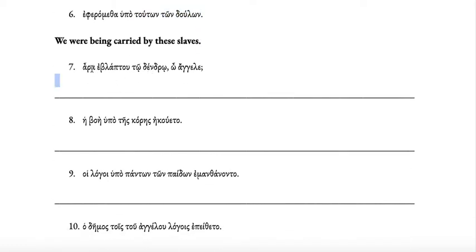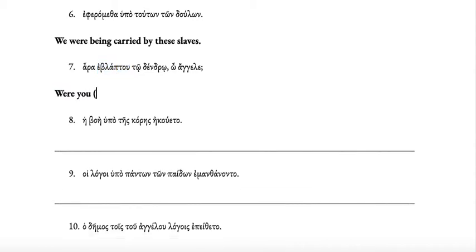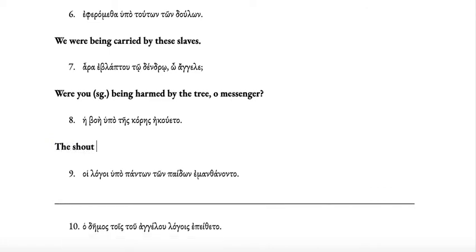Okay, in number 7, ara makes it a question. Now, eblapteu is second person singular, imperfect passive. So, were you, singular, being harmed? And then to dendro is dative of instrument, by the tree. And then o angele is vocative singular, o messenger. And then notice this symbol here looks like an English semicolon, but it's actually a Greek question mark in this case.